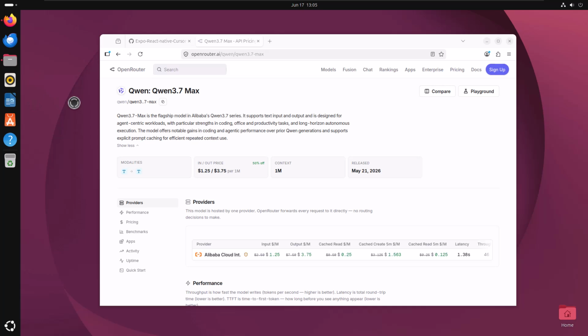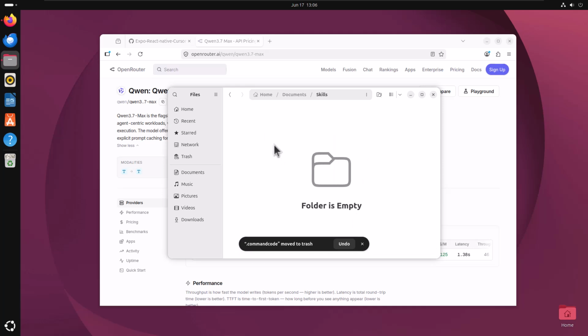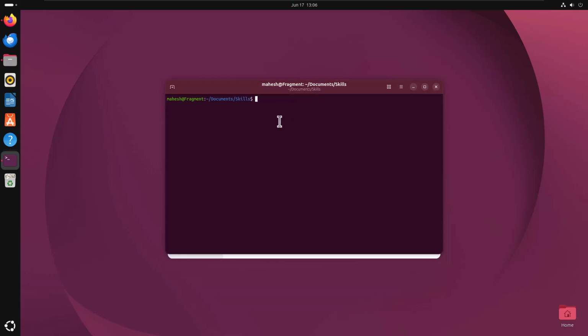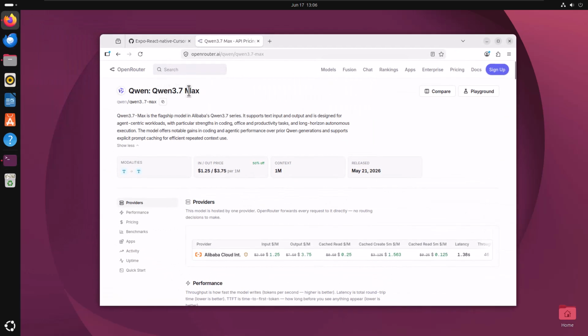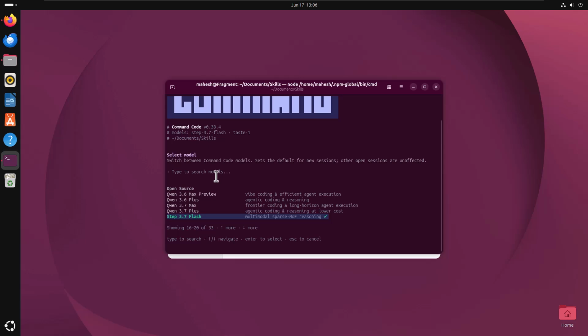So let me open CommandCode, which has this. So let's say if I choose to create a skill, I will create this folder here, and I will try and open CommandCode here, right? So if we open terminal, let's give it a name, skills, and in this folder I will use command. So I want to switch to the model which is Qwen 3.7 Max. Currently this is free in CommandCode, so I'll be able to use that, right?